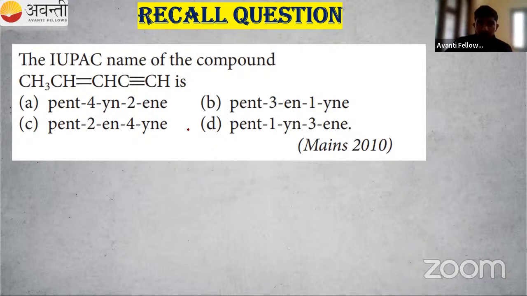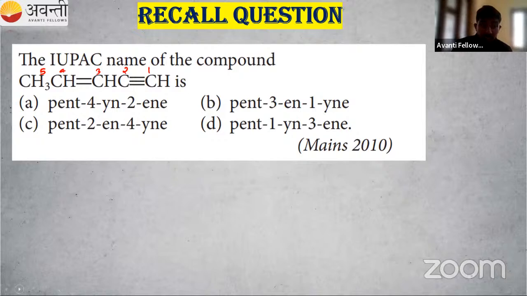Here I have a triple bond, and here I have a double bond. How many carbon atoms are present in the parent chain? I can number that: 1, 2, 3, 4, 5. There are 5 carbon atoms, that means the word root is pent. In all the options, the word root is pent, so we can't eliminate any options.